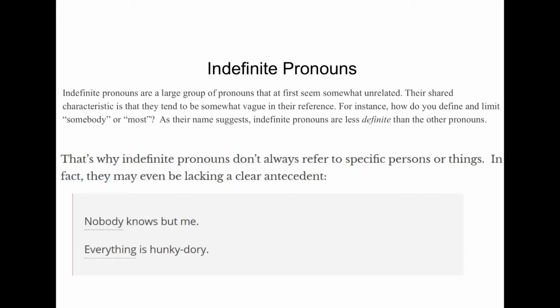Indefinite pronouns are a large group of pronouns that at first seem somewhat related. Their shared characteristic is that they tend to be somewhat vague in their reference. For instance, how do you define and limit somebody or most? As their name suggests, indefinite pronouns are less definite than the other pronouns. That's why indefinite pronouns don't always refer to specific persons or things. In fact, they may even be lacking a clear antecedent, as in, nobody knows but me, or everything is hunky-dory.